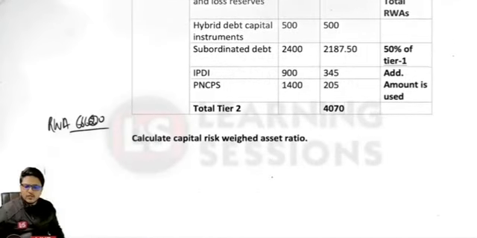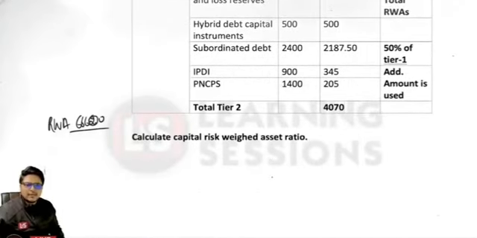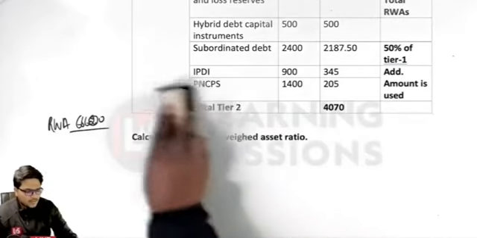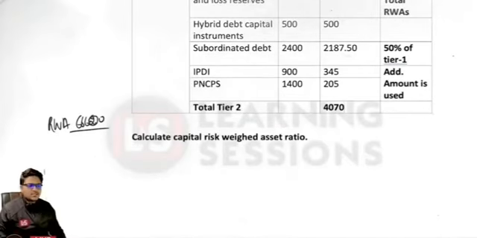Now what is the question that you need to solve? Calculate the capital risk weight asset ratio. So what should be the formula for how we will be calculating the capital risk weight asset ratio?